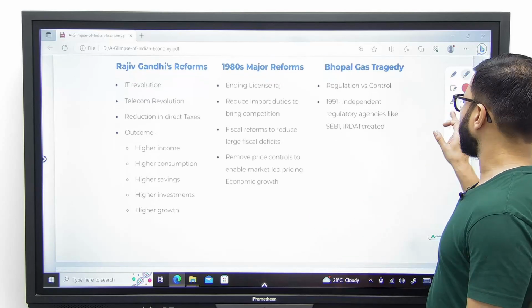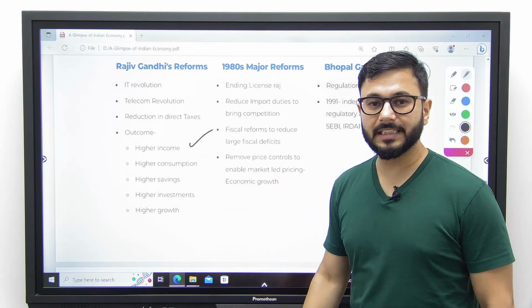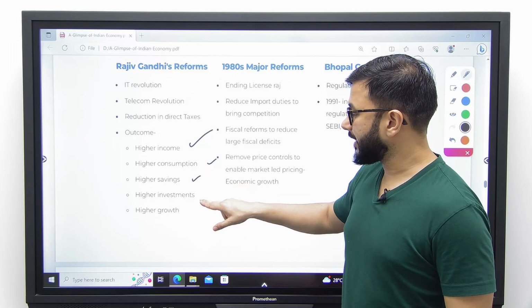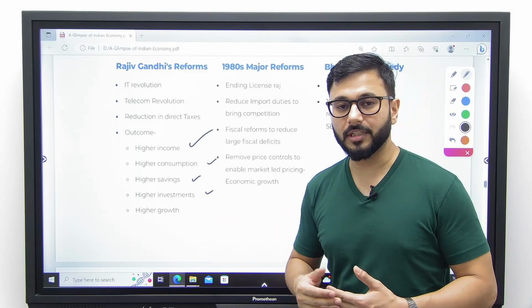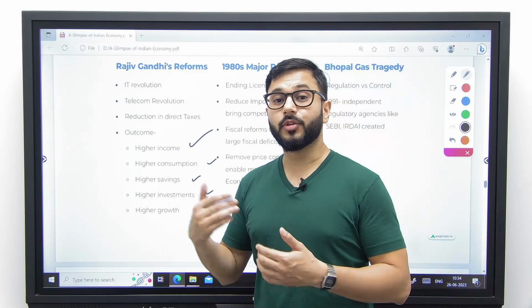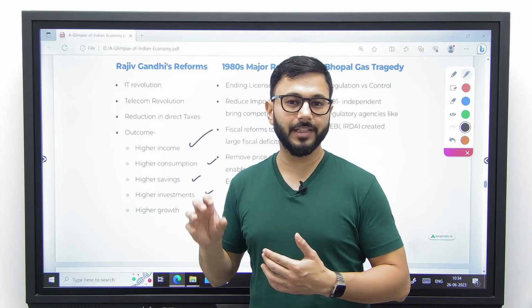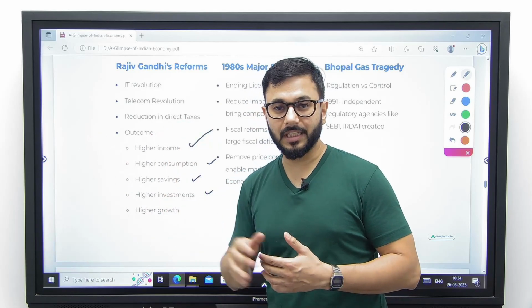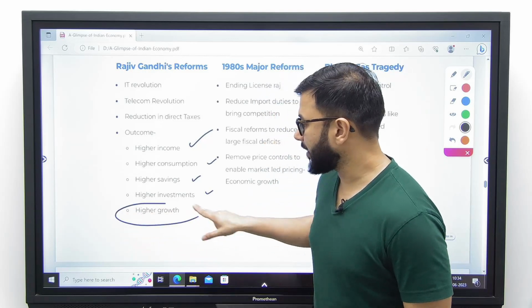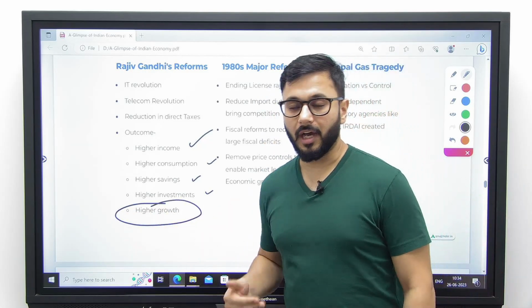What was the outcome? Income started increasing in people. Consumption, savings and investments as a result started increasing. If your income is higher, you consume more, you save more, and all that money goes into the system, resulting in higher investments. This ultimately started resulting in higher growth.